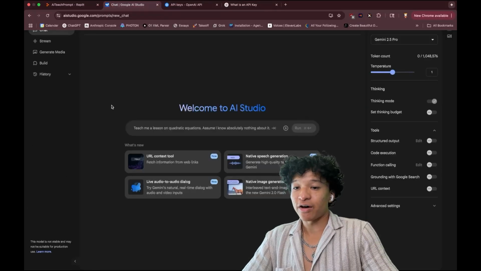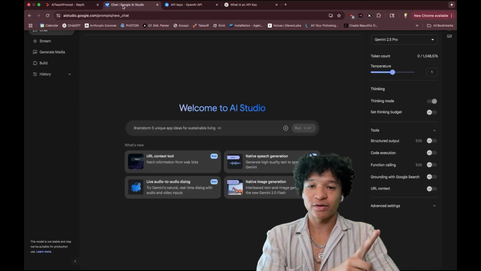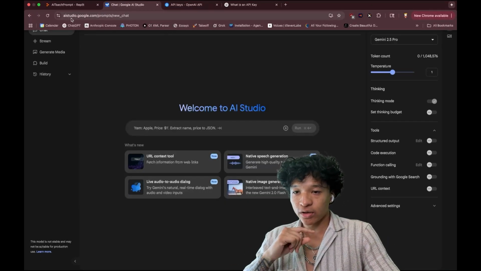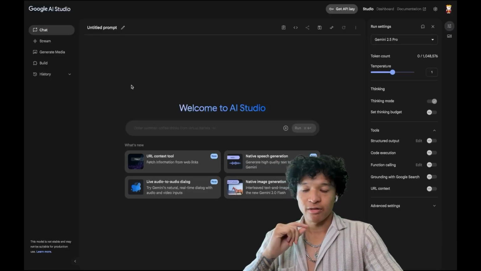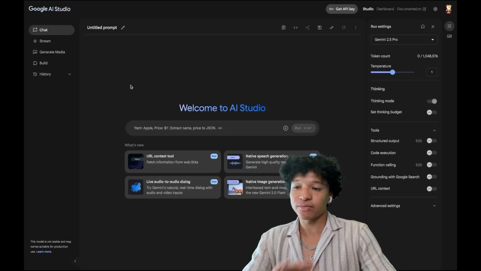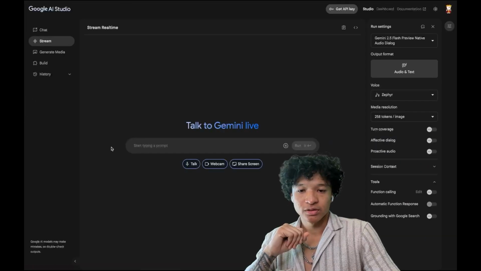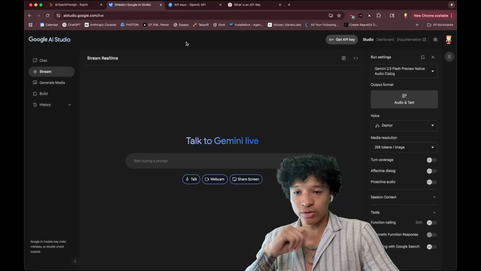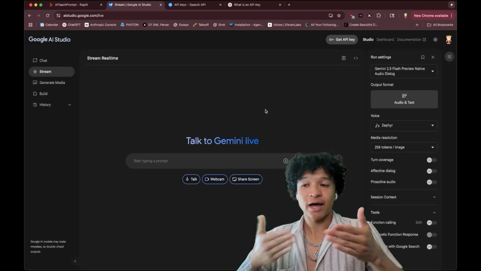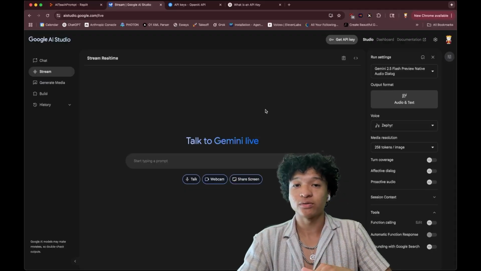Now there is another feature that I really love. The second way that we could use AI as a mentor is by going to aistudio.google.com. This is Google's free AI Studio. All the models here are completely free, but what I want to focus on specifically is they have the stream component. What's fascinating about the stream component is this is an AI that could see your screen live and talk to you in real time to walk you through and guide you through whatever you're doing.